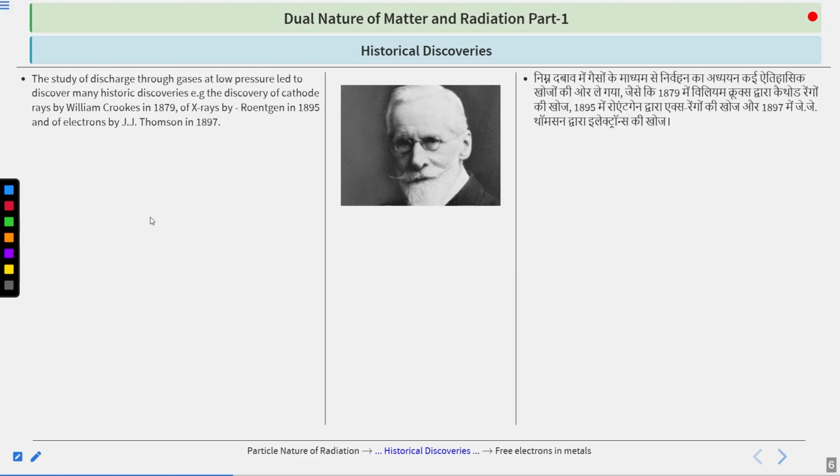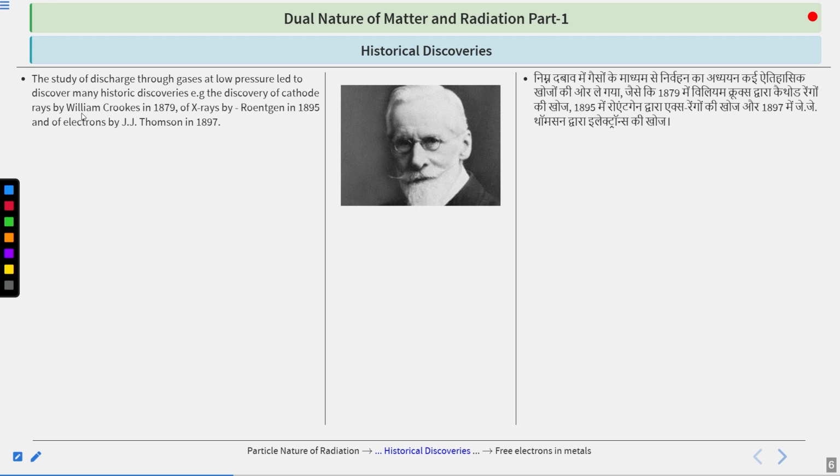Later on, the study of discharge through gases at low pressure led to many historical discoveries. For example, the discovery of cathode rays by William Crookes in 1879, X-rays by Röntgen in 1895, and electrons by J.J. Thomson in 1897. These rays you can also count among the historical discoveries related to light, and they were obtained from the study of discharge through gases at low pressure. And please remember who discovered which.